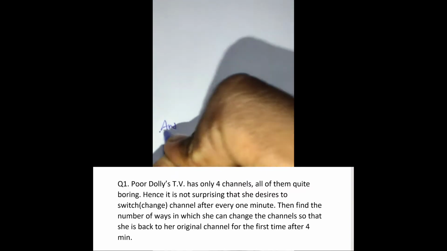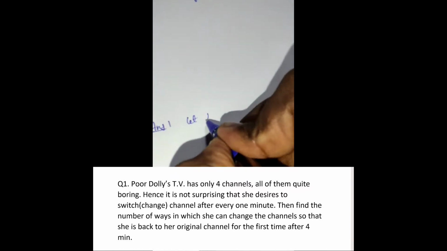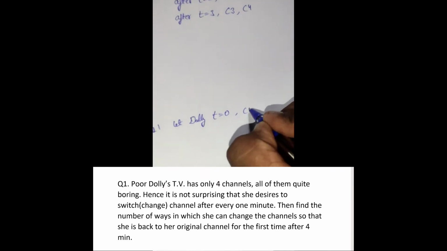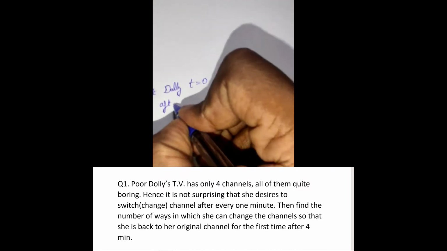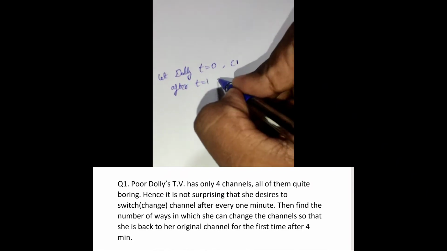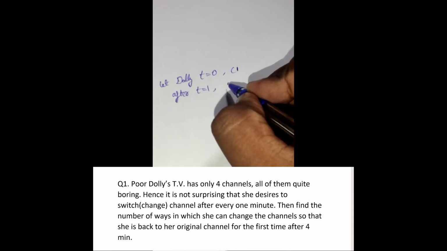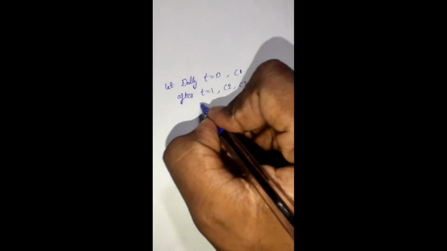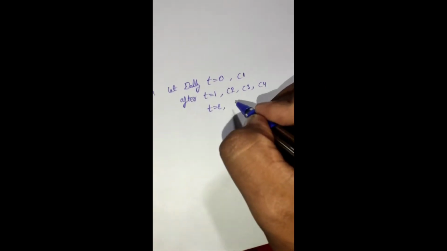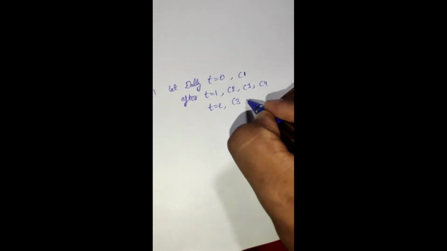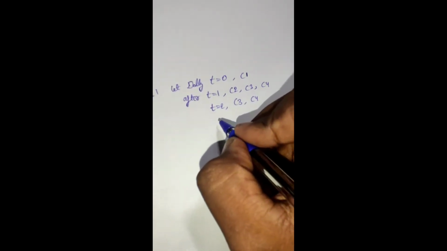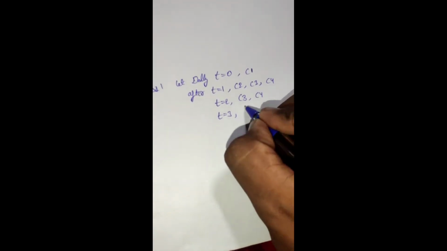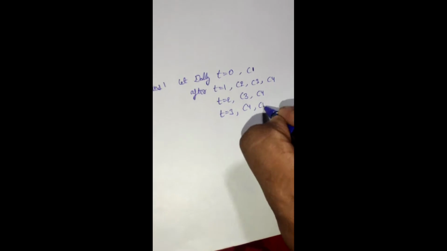So coming to the solution, let us assume that Dolly is currently at t equal to 0 minute. Dolly is currently at channel number 1. So after t equal to 1, Dolly will be having 3 choices, that is channel number 2, channel number 3 and channel number 4. And after t equal to 2 minutes, Dolly has 2 choices, that is channel number 3 and channel number 4. And after again 1 minute, that is t equal to 3rd minute, Dolly will be having again 2 choices, that is channel number 4 and channel number 1.